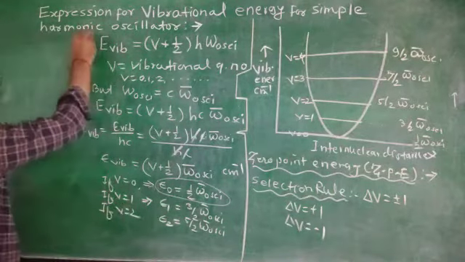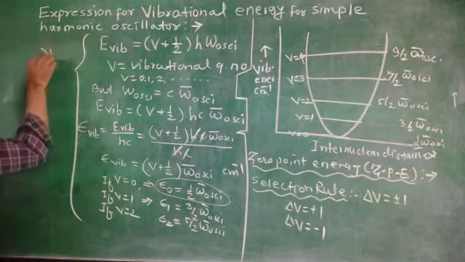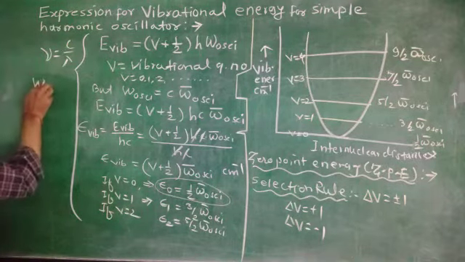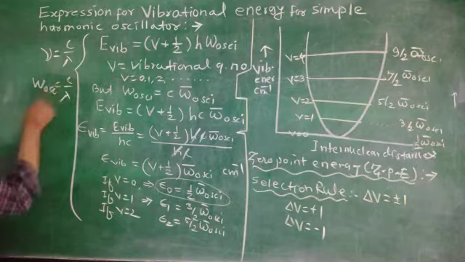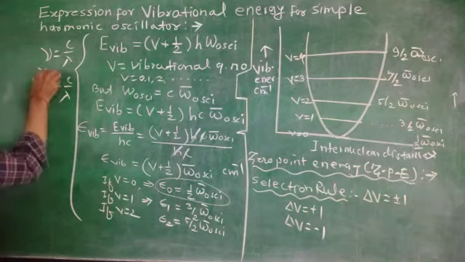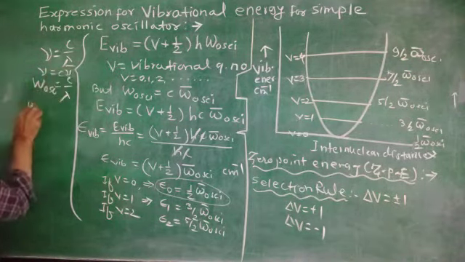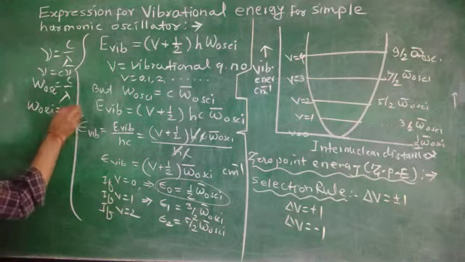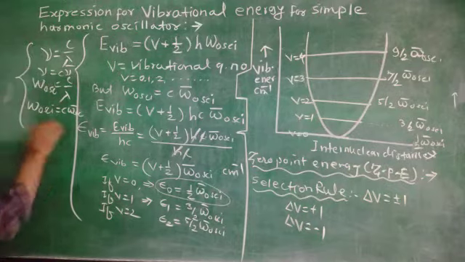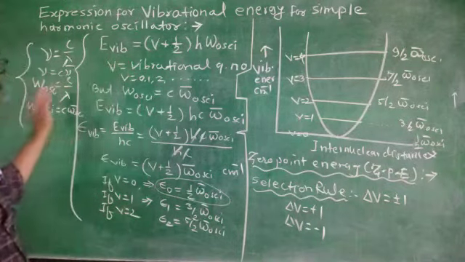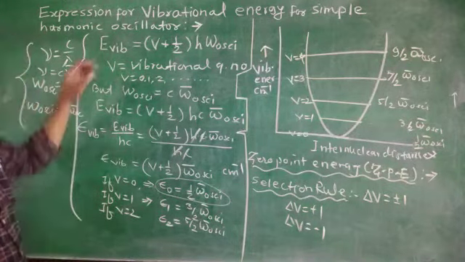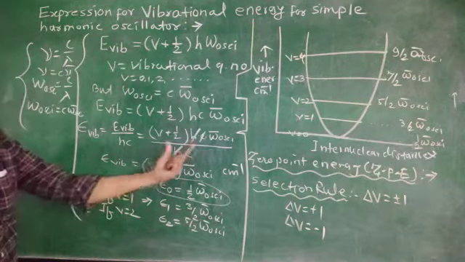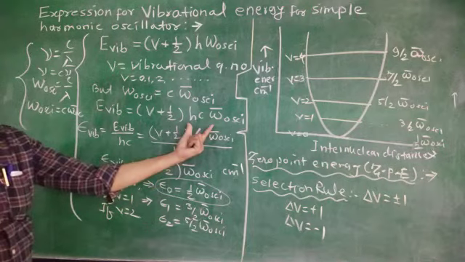Now this vibrational frequency is similar to our daily routine frequency, nu equals C by lambda. Here omega of oscillation is also equal to C by lambda. Here nu equals C into nu bar. Here omega of oscillation equals C into omega bar of oscillation. The only difference is that it is the vibrational or oscillational frequency. That's why omega of oscillation is nothing but C into omega bar. Put it in the same formula.